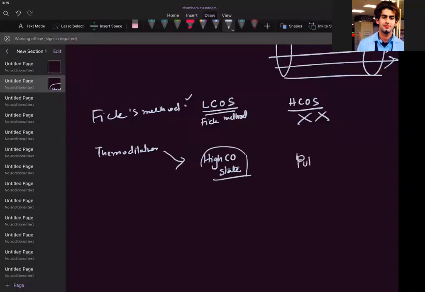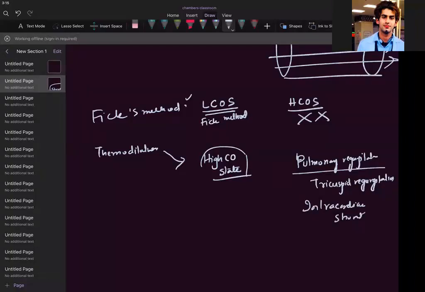Pulmonary regurgitation. I will write some diseases. Pulmonary regurgitation, tricuspid regurgitation, and what else? Intracardiac shunt. At least remember these three.